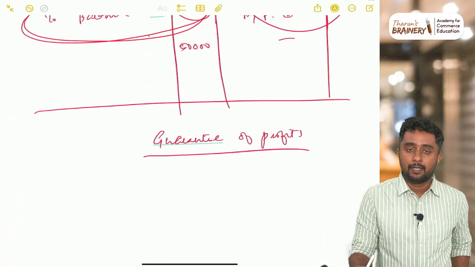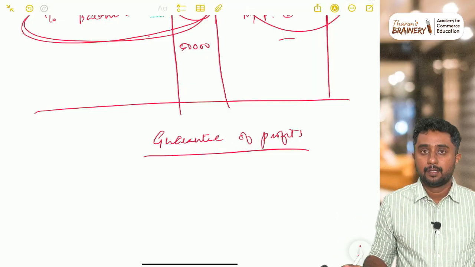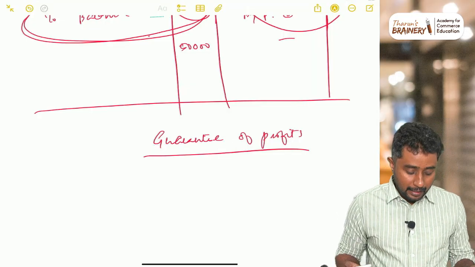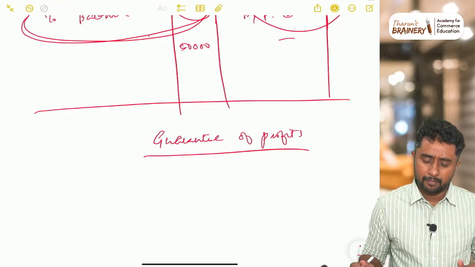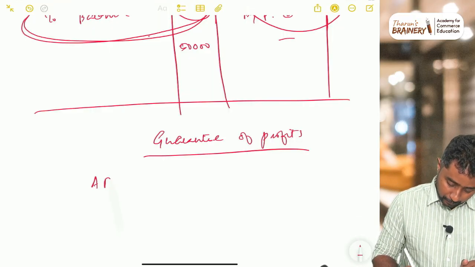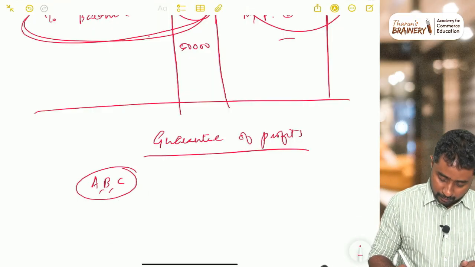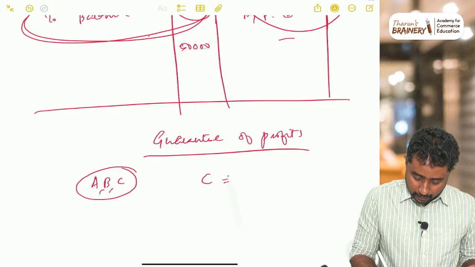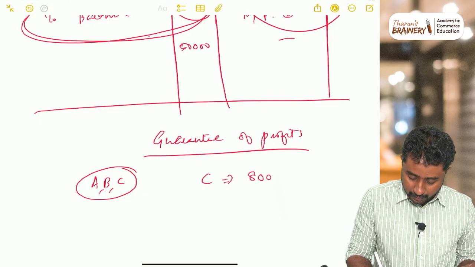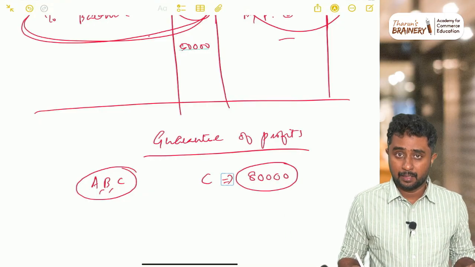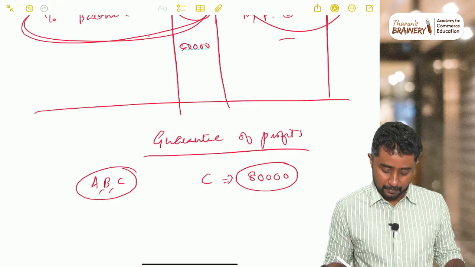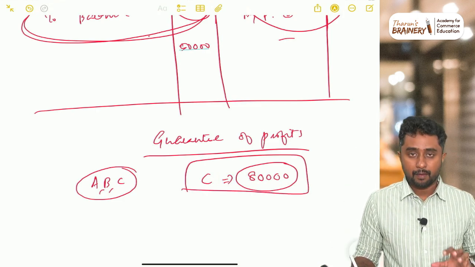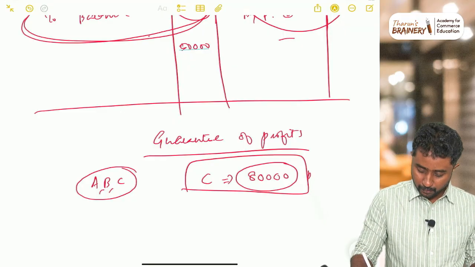So what do you mean by guarantee of profits? Some of you must be very smiling and very happy. Some of your favorite topic will be guarantee of profits. So guarantee of profit means what? Suppose A, B, C, there are three partners. C is getting a promise that his share of profit will not be less than 80,000 in a year. So 80,000 per annum.